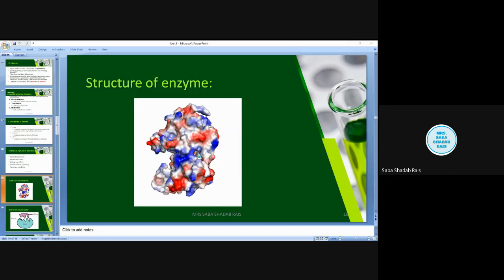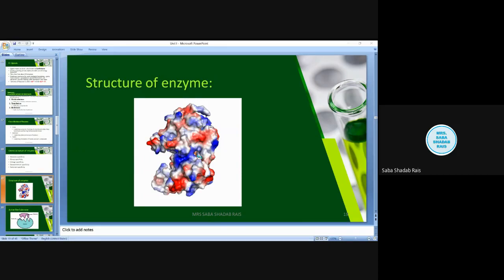Now, when we talk about the active site, if we compare the active site area of the enzyme, it is a very small area of the total volume of the enzyme. It may sometimes have more than one active site; it is not necessary that one enzyme has one active site. When we talk about a monomeric enzyme, which is made up of a single polypeptide chain, it may have only one active site. This active site may be like a cleft or like a crevice. Or when we talk about a multimeric enzyme, which is made up of more than one polypeptide chain,